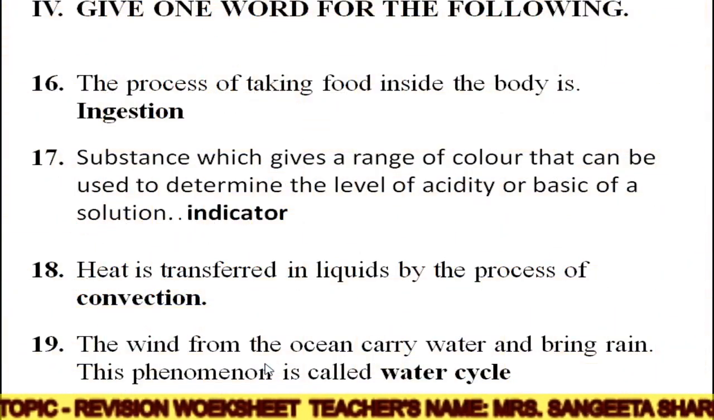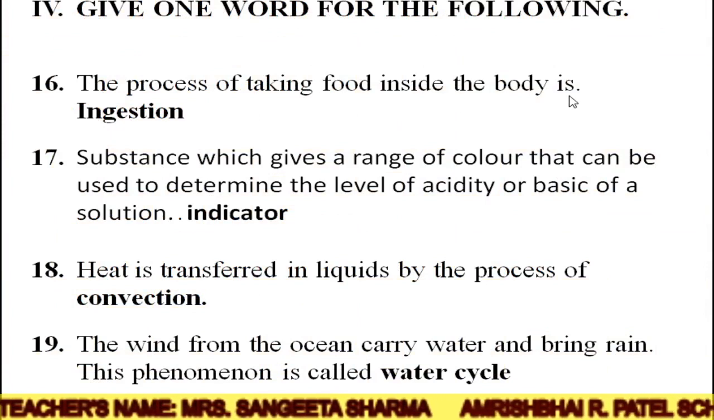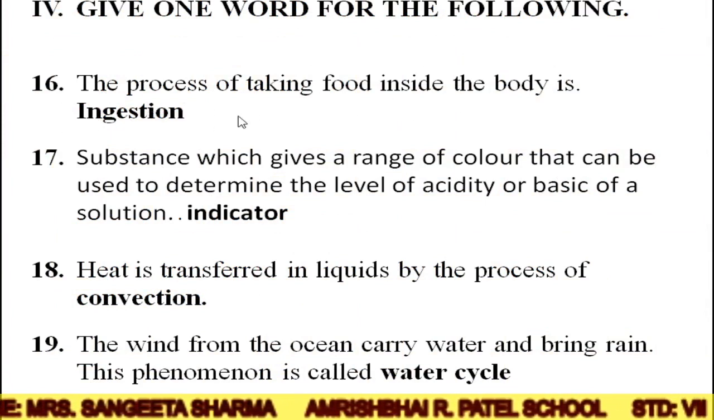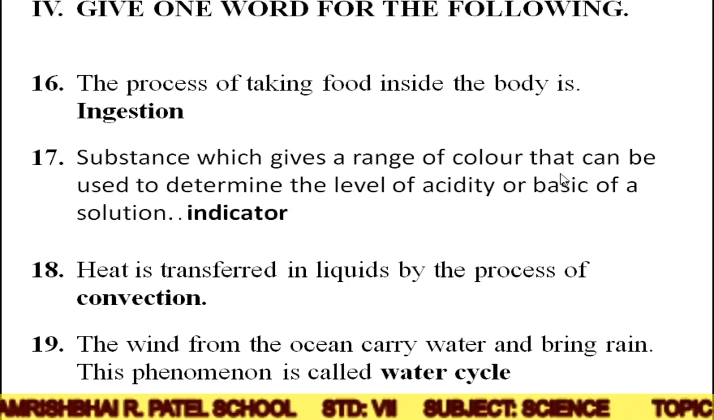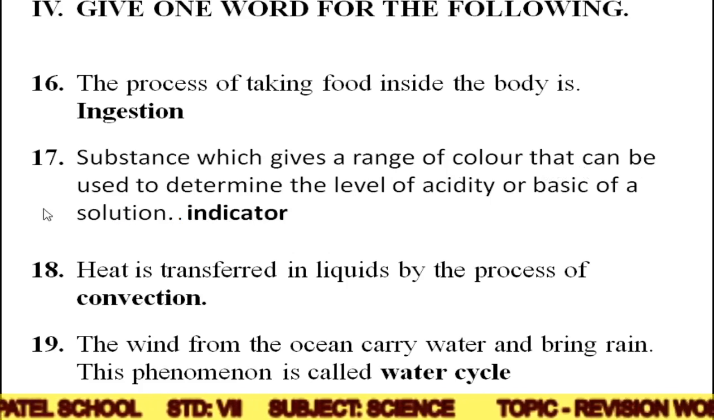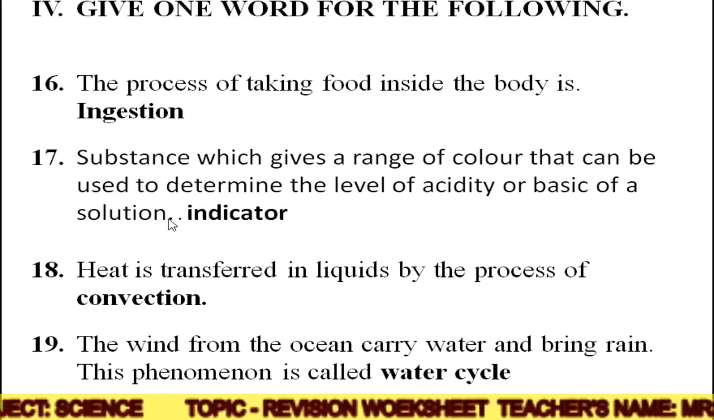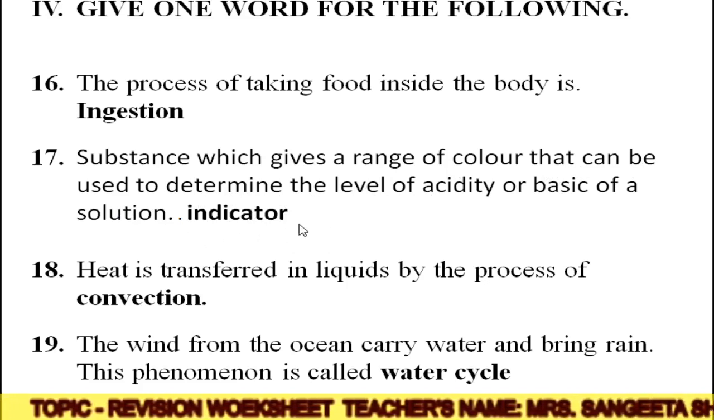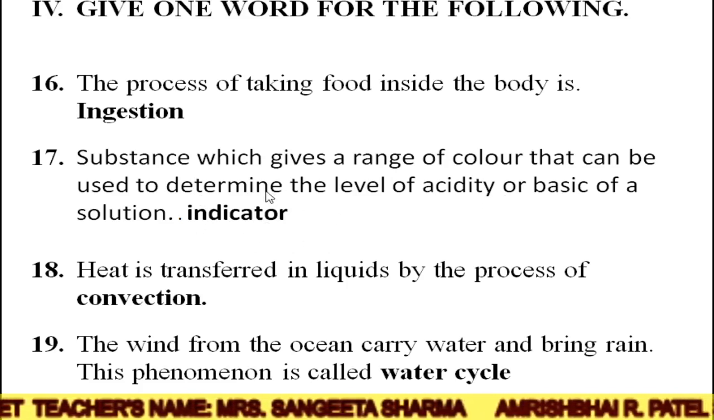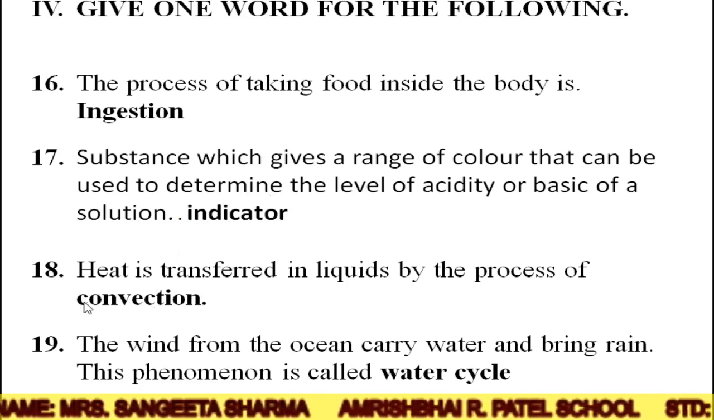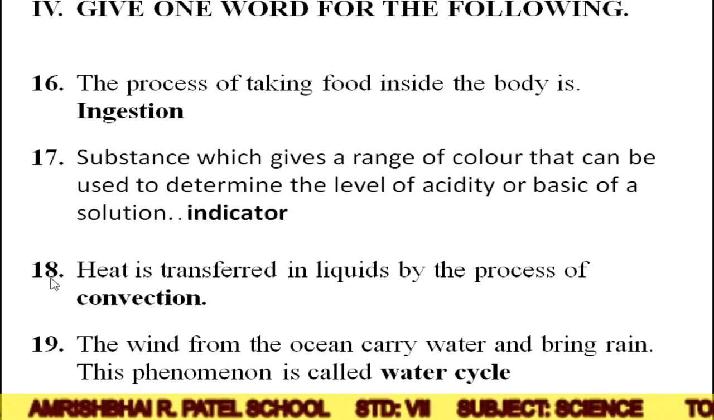Now the next is give one word for the following. So the question is the process of taking food inside the body. Answer is ingestion. Ingestion is the process of taking food inside the body. A substance which gives a range of color that can be used to determine the level of acidity or basicity of a solution, that is the indicator. So the indicator helps us to know which substance is acidic or which substance is basic by showing different colors. Now the next is the process in which heat is transferred in liquids. That is called convection.